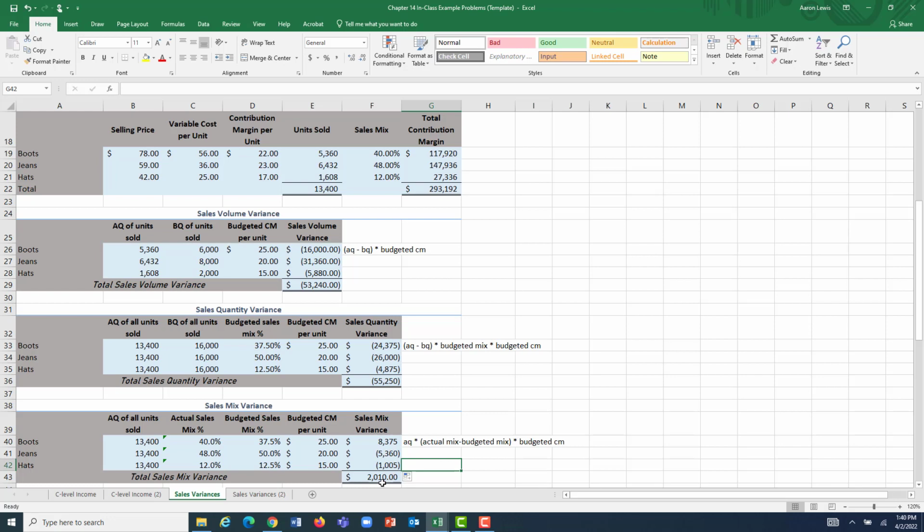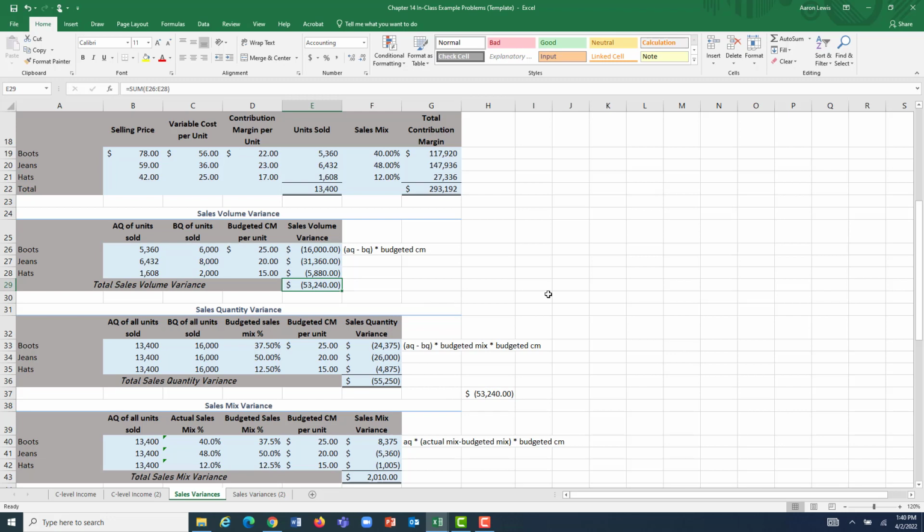It's positive. Why is it favorable? Well, up here, we expected boots to be our most profitable unit, and a greater portion of our mix came from that most profitable unit. If I go and add together our sales quantity variance and our sales mix variance, I come up with negative 53,240, which should look familiar because it's that number right there.